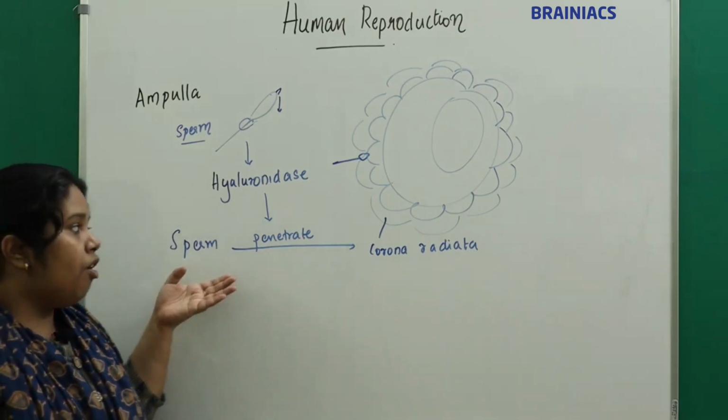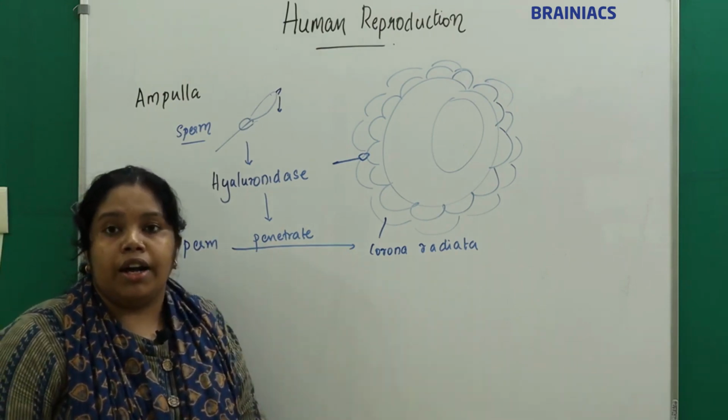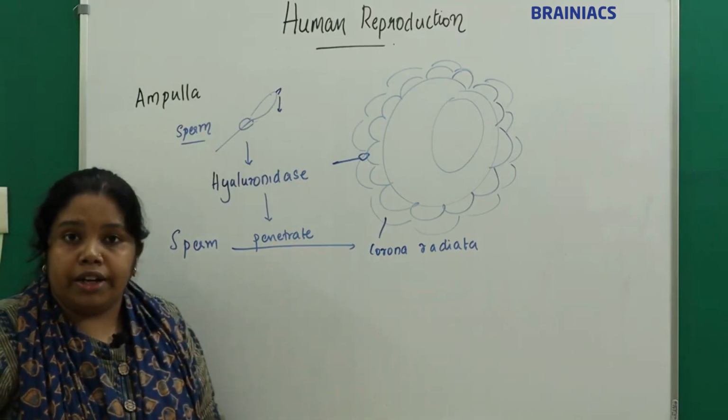Understand? With the help of hyaluronidase enzyme, the sperm will penetrate the corona radiata.